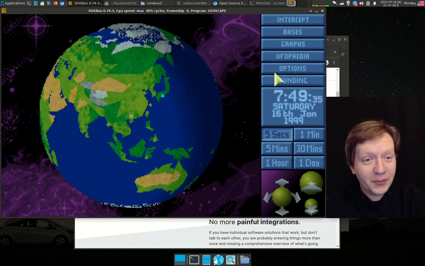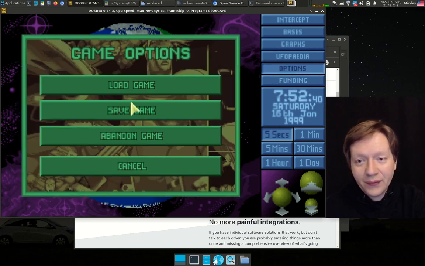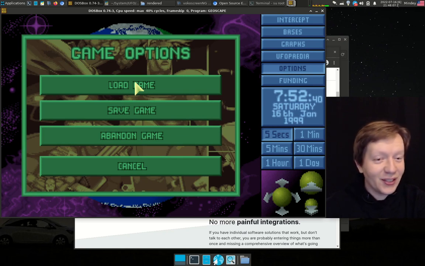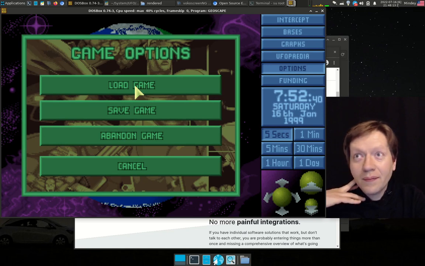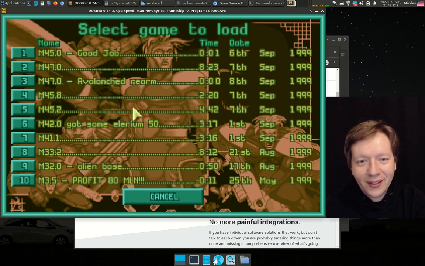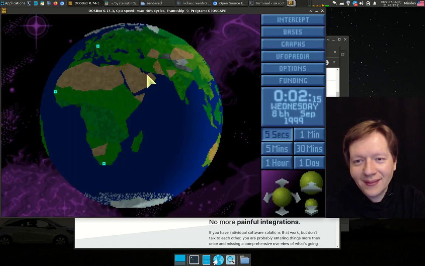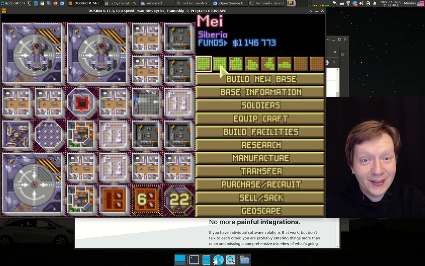Okay, let me actually go to options and load one of the older games. This particular UFO Enemy Unknown game, I found on an old computer in the countryside of my grandfather, because I played it a lot back in the day, and it's probably before 2005, all those sessions there. So let's see, maybe this one. What do we have here? Okay, you see, multiple bases.